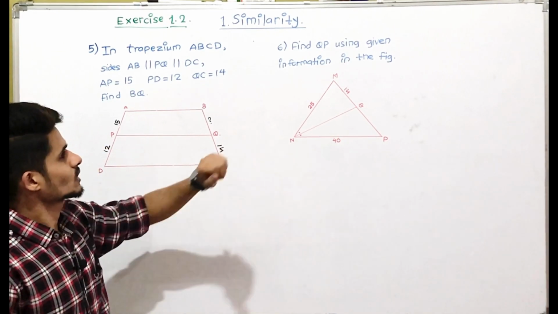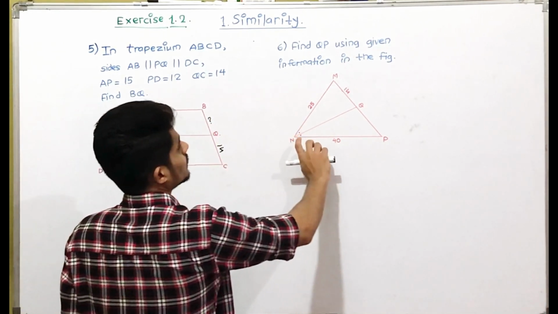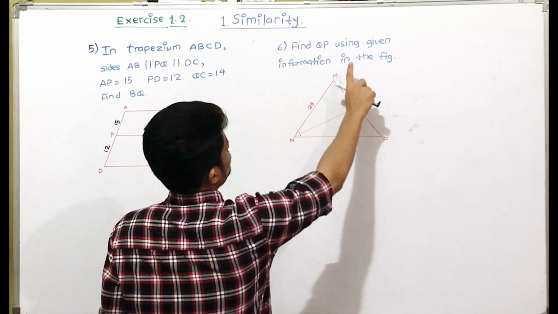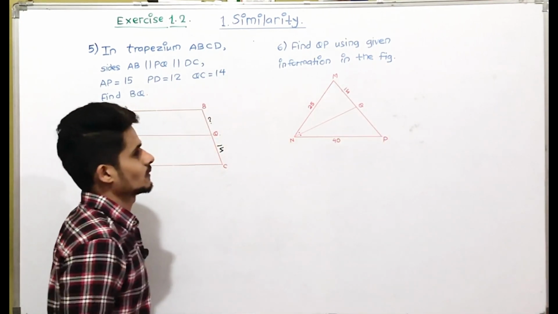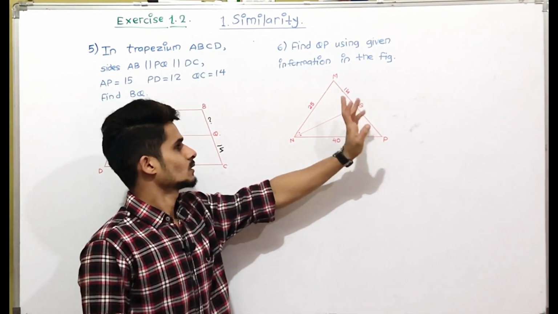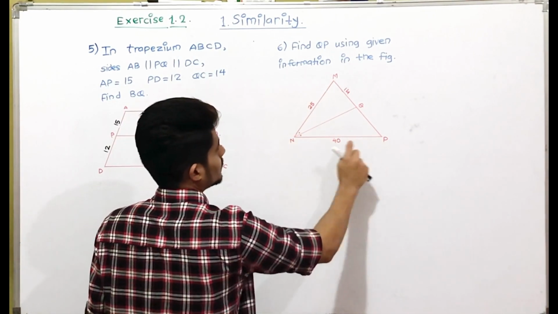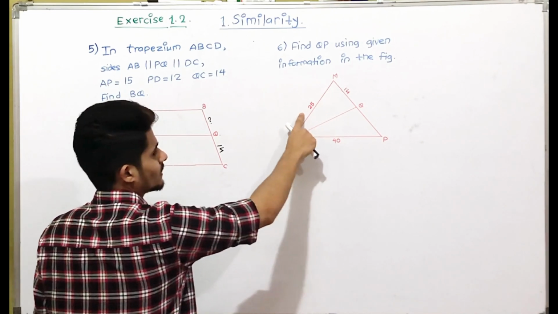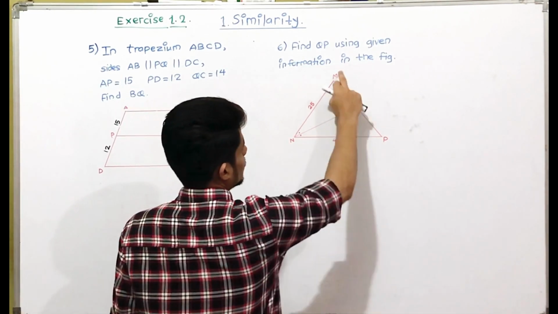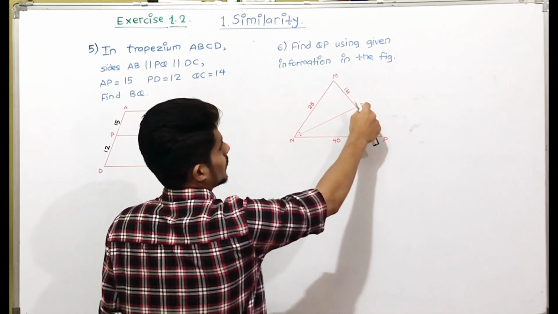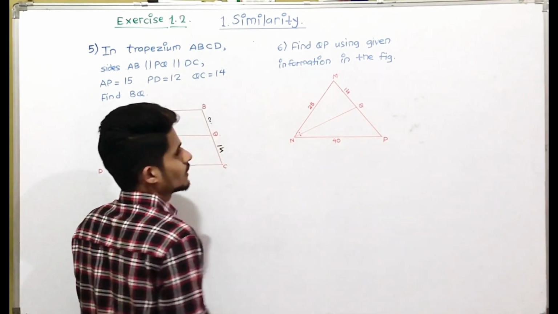Similarly, we'll see question number 6. Find QP using the given information in the figure. So in triangle MNP, MN is 25, NP is 40, MQ is 14. We have to find the value of QP.